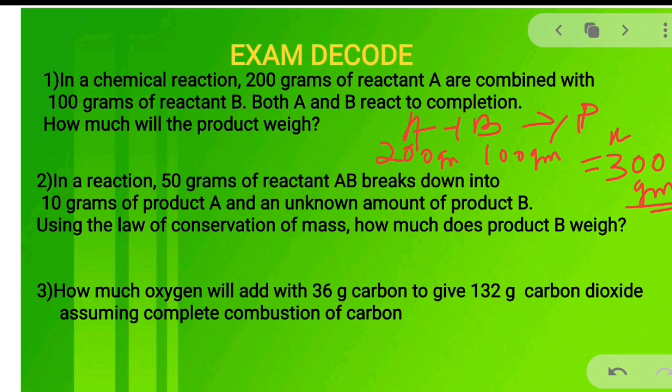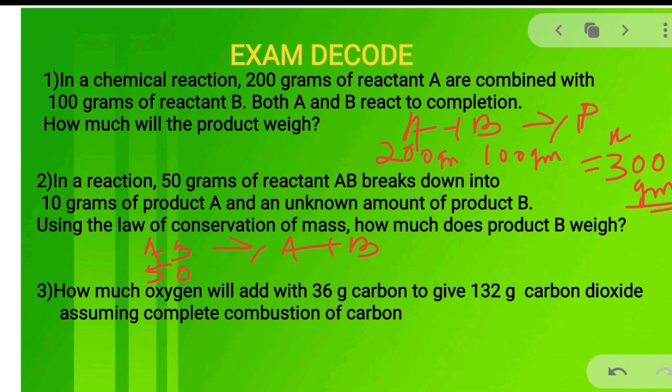Now let us solve question number 2. In a reaction, 50 gram of reactant AB breaks down into 10 gram of the product A and an unknown amount of product B. Using the law of conservation of mass, how much does product B weigh? So in the reaction, AB breaks to produce A plus B. So what is the mass of the reactant AB?